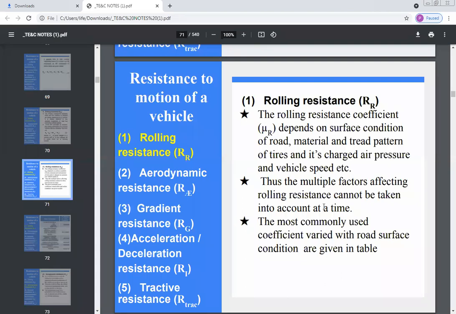So there are multiple factors which affect the rolling resistance. The most common factor to be considered for the rolling resistance coefficient is the road surface condition.